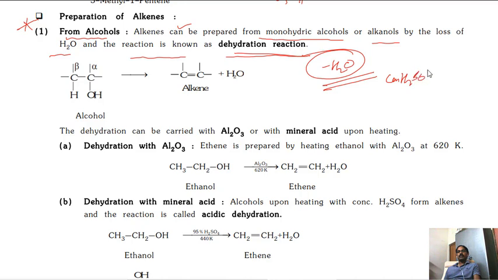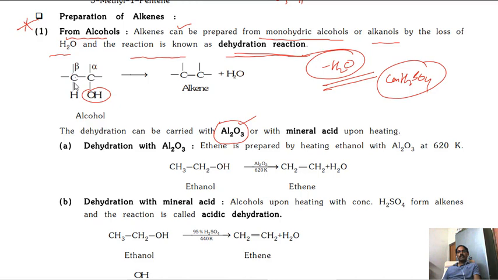This is the best reagent. Not only this one, some other reagents and catalysts are also present, like Al2O3. These are the dehydrating agents. Now see here, from OH this carbon is the alpha carbon, the next carbon is the beta carbon.